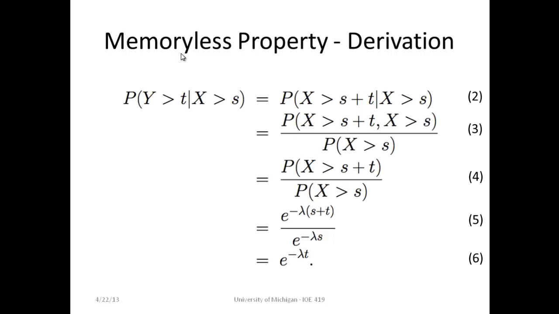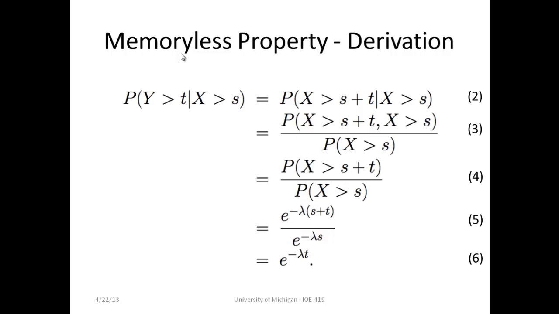And since the event x occurring at a time greater than s plus t is completely included in, or is a subset of, the event that x occurs at a time greater than s, the term in equation 3 just reduces to P of x greater than s plus t divided by P of x greater than s.